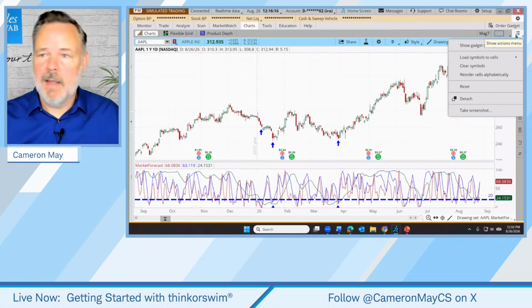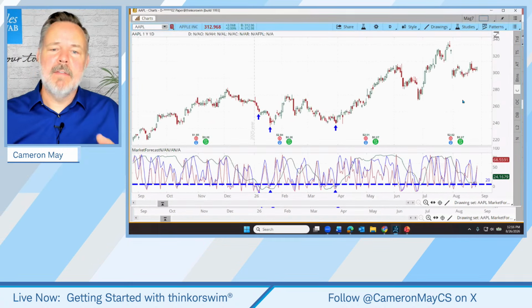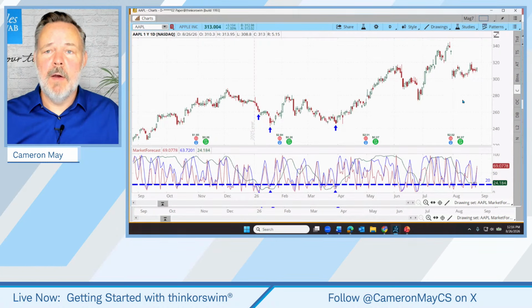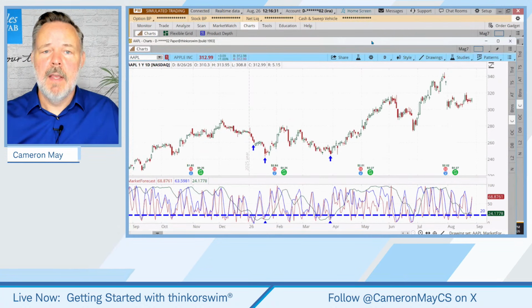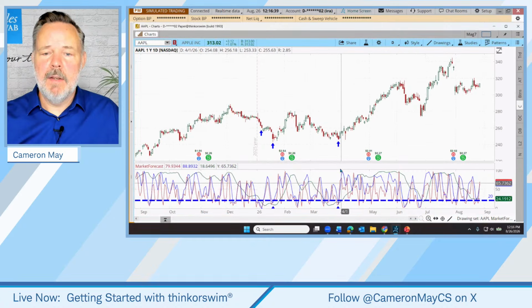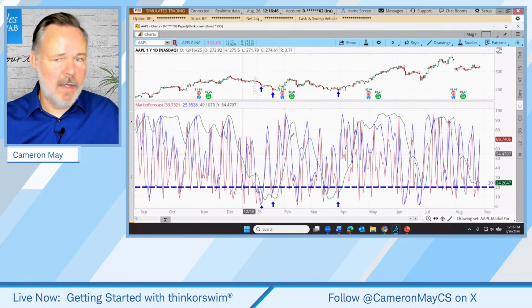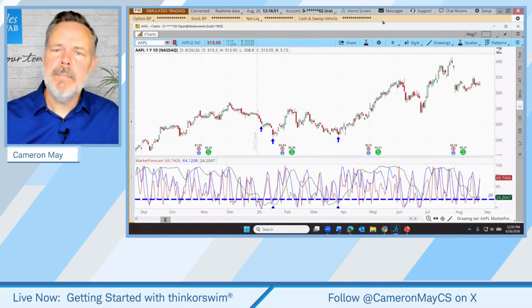Let's answer that question. If I detach my chart, what that does is it separates the chart from the platform, so it's operating as its own window. And now I can manipulate that window. There's Thinkorswim still behind the chart, and I can move this over to my side monitor on the left of me. I can move it to the right of me. Another thing I can do, if I want to emphasize just this indicator so it's effectively working as its own thing, is zoom this up and get a closer view of the indicator. I'm just going to tuck that back down to about the size it was before.